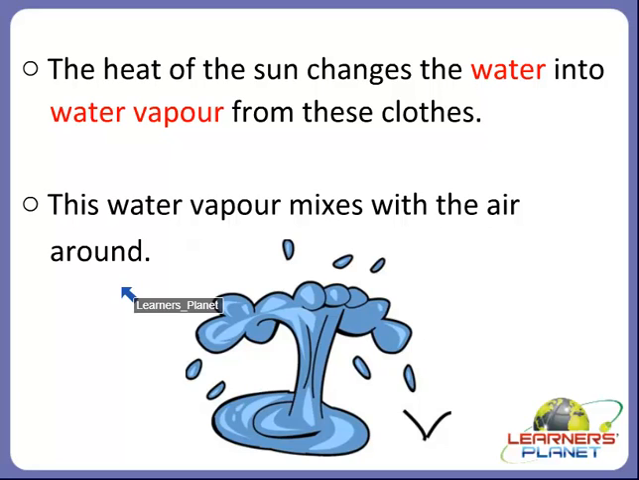So, did you come to know, children, how the clothes become dry? The clothes become dry due to the heat of the sun. Why? Because the heat of the sun changes the water which is present in the wet clothes into water vapor. And then this water vapor will mix with the air which is present around us. Okay, children?